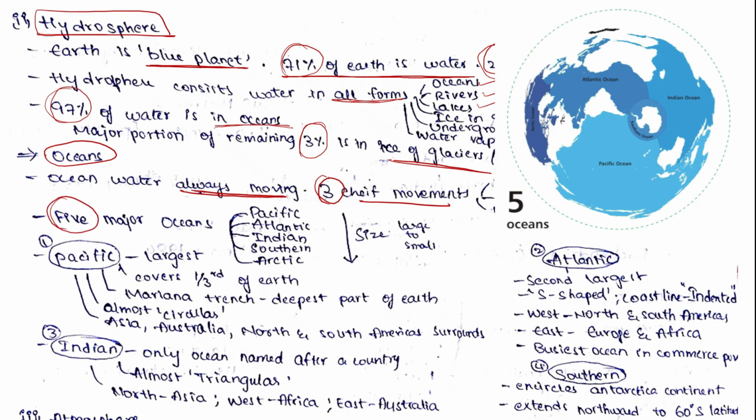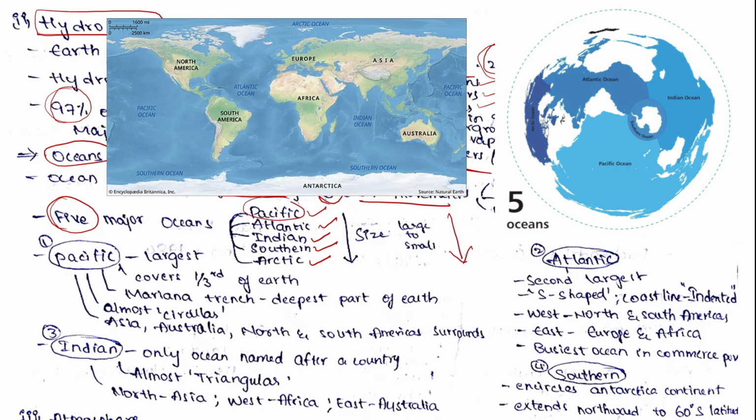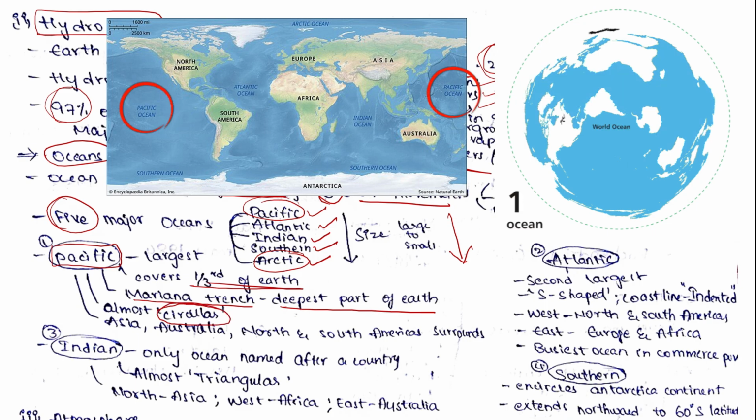So the 5 major oceans on the earth are Pacific Ocean, Atlantic Ocean, Indian Ocean, Southern Ocean and Arctic Ocean. And from top to bottom is the size from large to small. Means Pacific Ocean is the largest in the world and Arctic is the smallest ocean in the world. So the first ocean is Pacific. It covers 1/3 of the earth's surface, and the Mariana Trench, the deepest part of the earth, lies in the Pacific Ocean. And Pacific Ocean looks almost circular. Asia, Australia, North America and South America surround the Pacific Ocean.